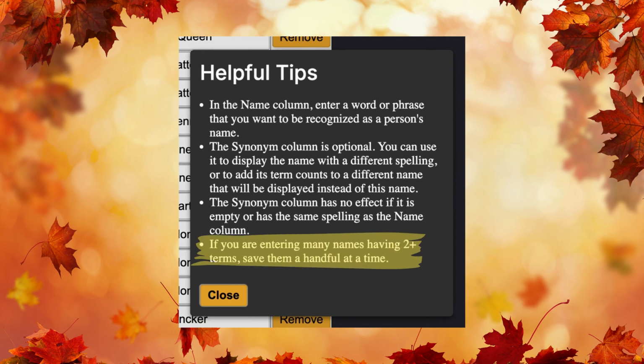Pro tip: if you're entering many names with 2 or more words, save them a handful at a time. The app performs special processing, indexing them to speed up counting and improve search performance. This can take a few minutes if your documents have a lot of words.